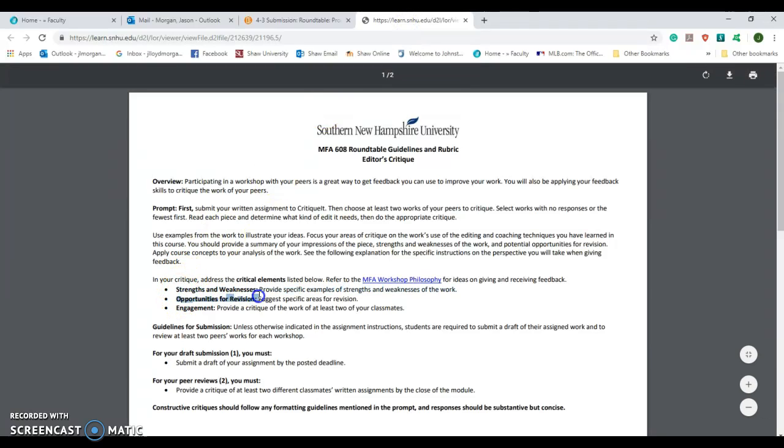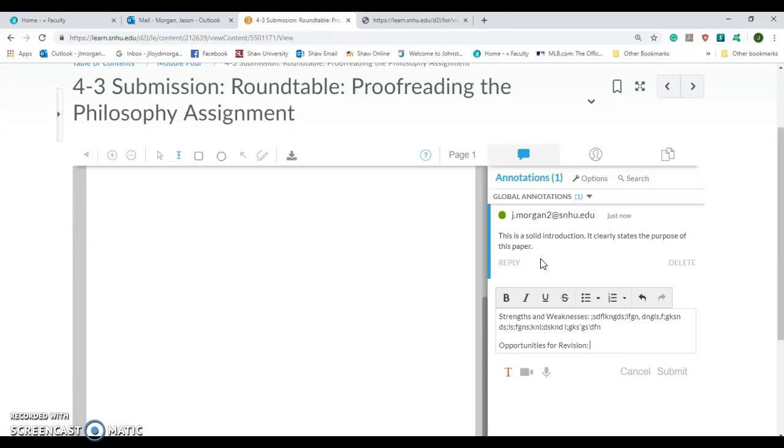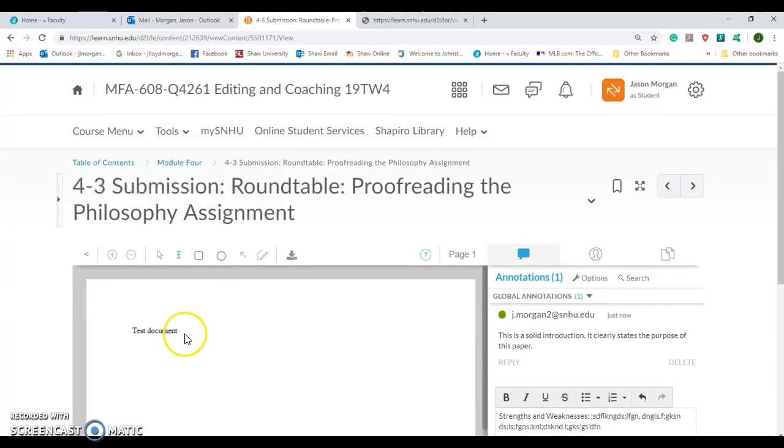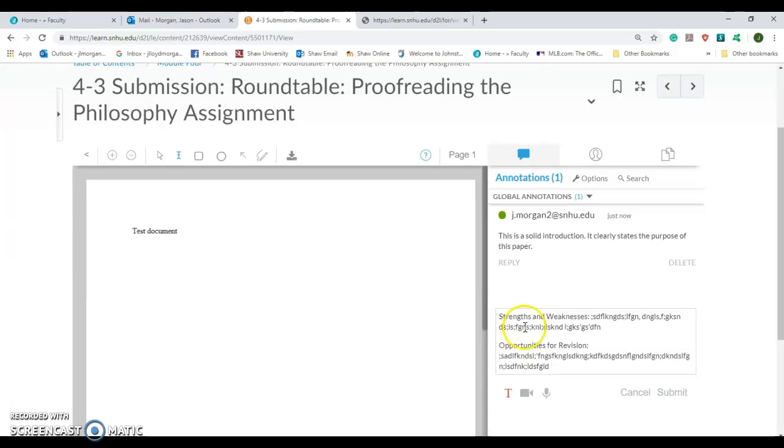So let's say I just copy that, and then I'm going to paste that there. And then you would write a whole bunch, give good feedback on whatever. And then you can make comments. You can write on this paper. I think you can, if I click here on the text tool, I don't know, it's being weird. Okay, well, forgive me. We're okay with you just doing this. So you're just leaving global annotations where you're giving the strengths and weaknesses of the document, and you're giving opportunities for revision. So then you hit submit.